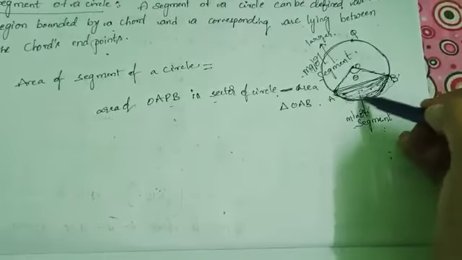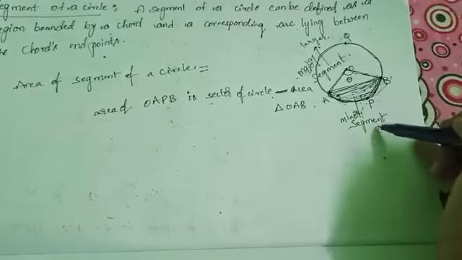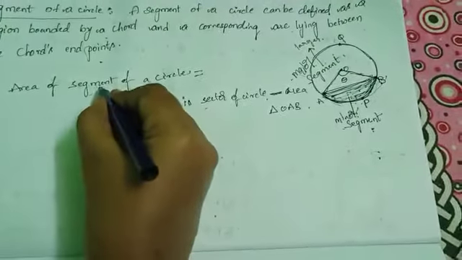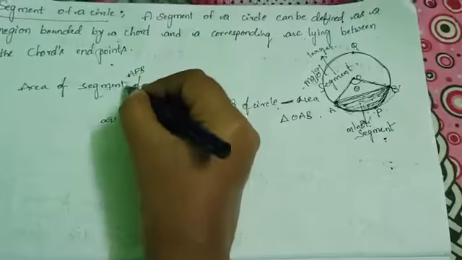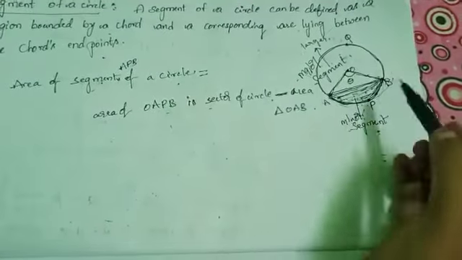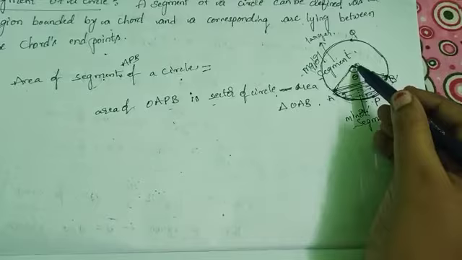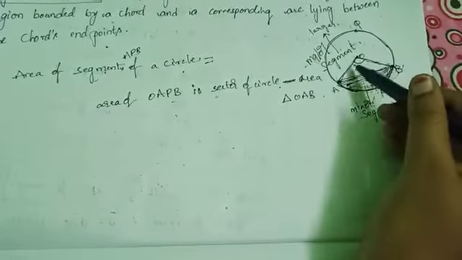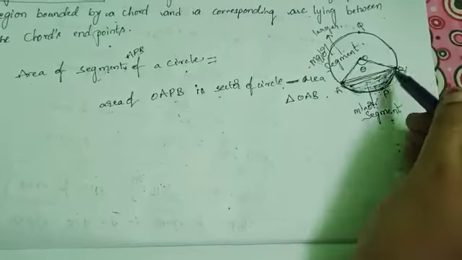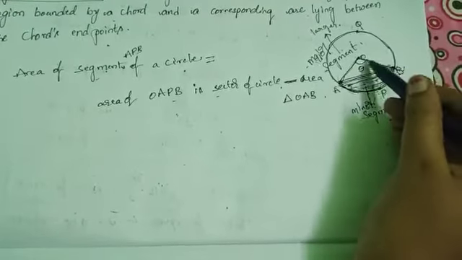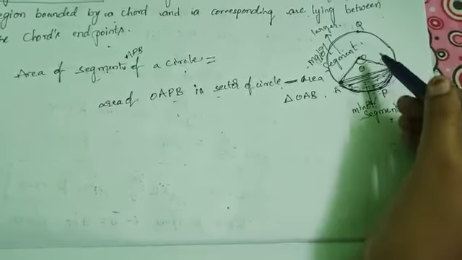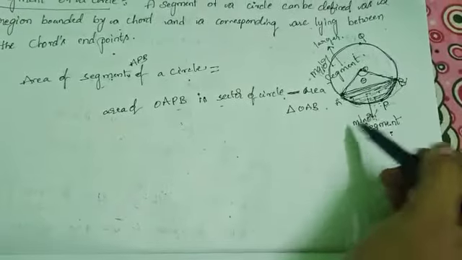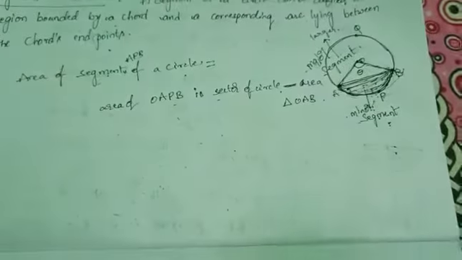The shaded region is called minor segment of the circle. Area of the segment APB of a circle equals area of sector OAPB, the complete portion, minus the area of triangle OAB, since we don't want that area. It gives the minor segment area.